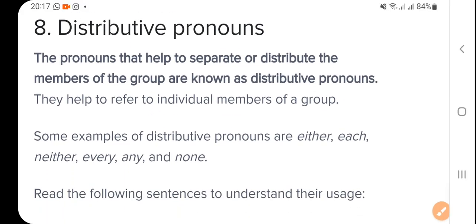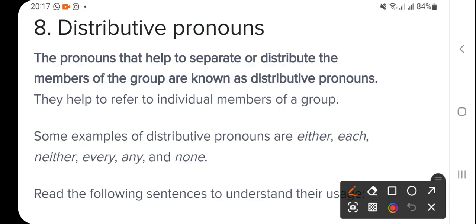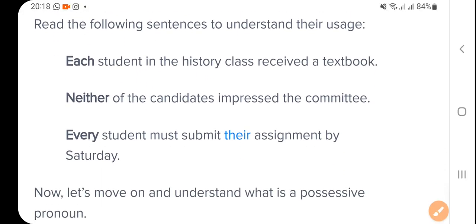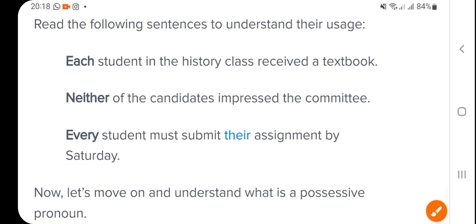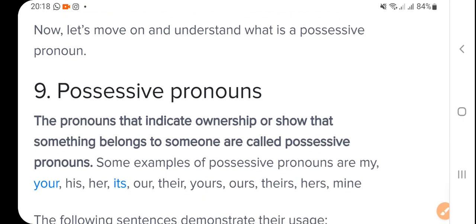Now distributive pronoun, as the name suggests, distributes, right? So the pronoun to separate or distribute the members, right? For example, any, every, none, this way. Example, each student in the history class received textbooks. Neither of the candidates impressed. So that is somewhat distributed, right? Every student must submit their assignment, are called distributive.